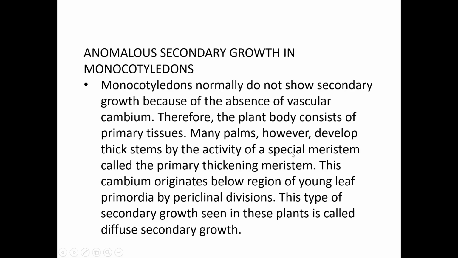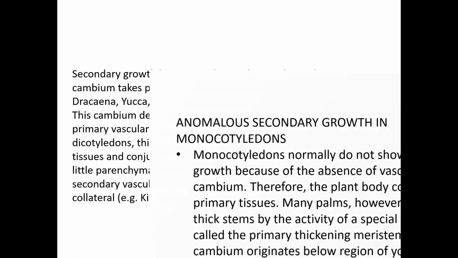This type of secondary growth seen in these plants is called diffuse secondary growth.